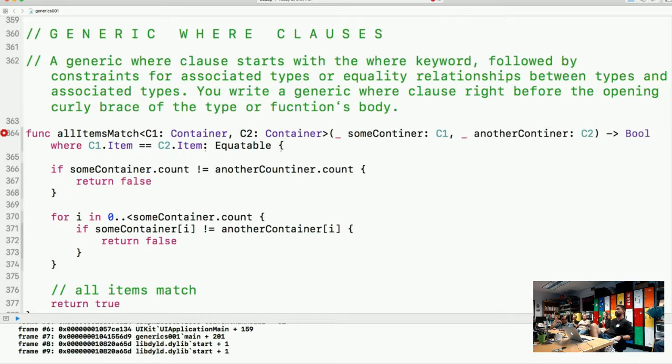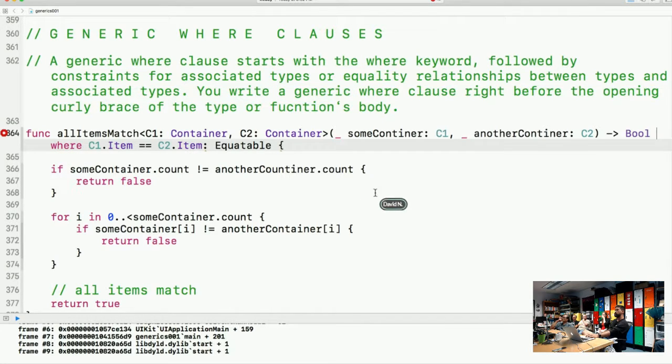A generic where clause starts with the where keyword followed by constraints for associated types or equality relationships between types and associated types. You write a generic where clause right before the opening curly brace of the type or function's body. So this right here is our generic where clause.